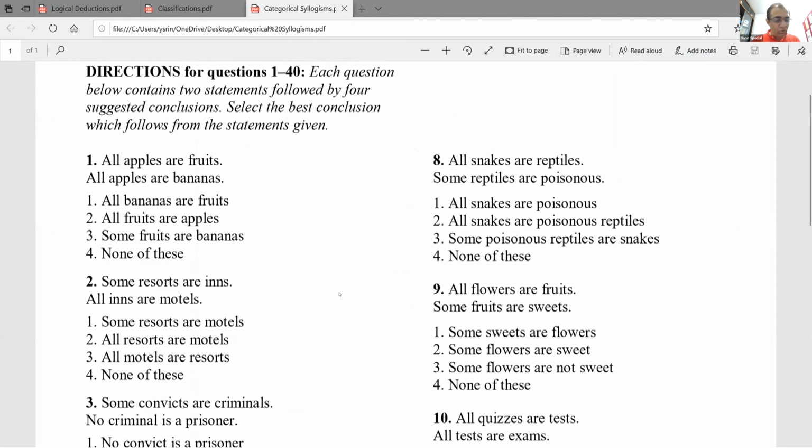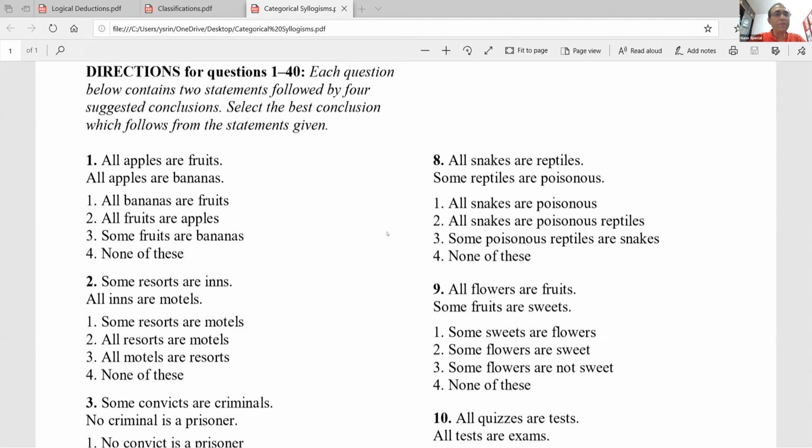Let us look at the first one and try to answer. Yes, all apples are fruits. All apples are bananas. Therefore, what can you conclude from these two statements? All apples are fruits and all apples are bananas. So what can you conclude from these two? Yes, Harshit has answered it. Shrestha has answered it. A lot of people have answered it.